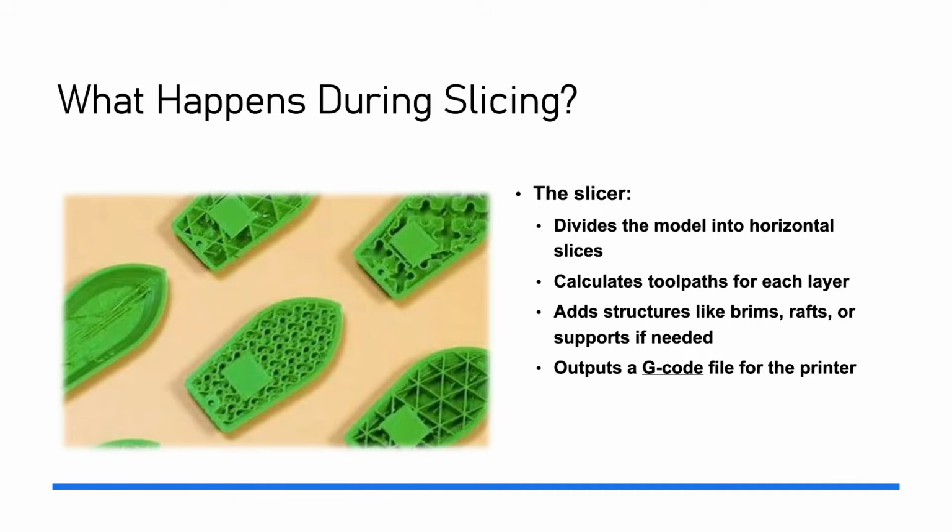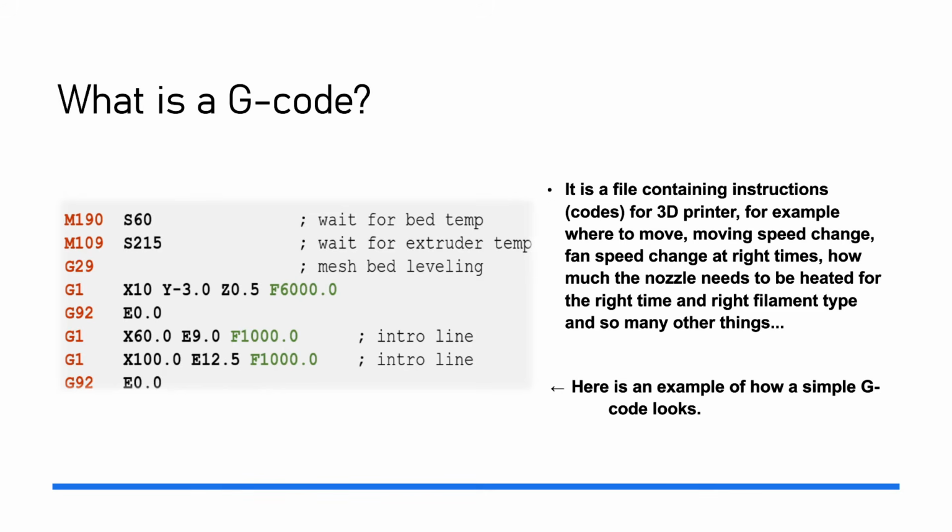What actually happens during the slicing process? The slicer divides the model into horizontal layer slices, as I said. It calculates toolpaths for each layer. It adds structures like brims, rafts, or supports if needed to our 3D model. And lastly, it outputs a G-code file for the printer.